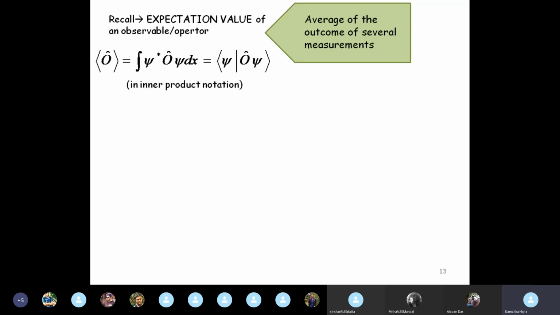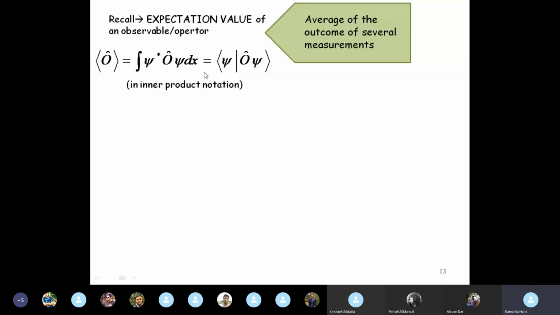All right. And if you remember, we denote it like this. This symbol that we used to denote expectation value is basically this inner product notation. We had skipped writing the psi, now we write it with the psi. So the definition is psi star O psi dx, and in the inner product notation it is written like this. Psi star is this oppositely directed bracket, and this is the O psi.